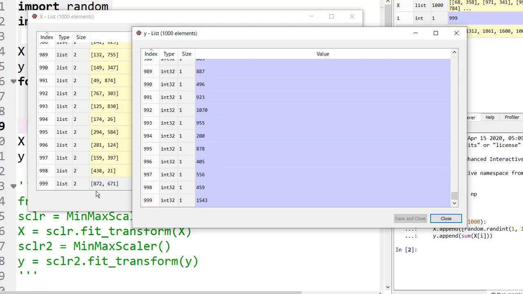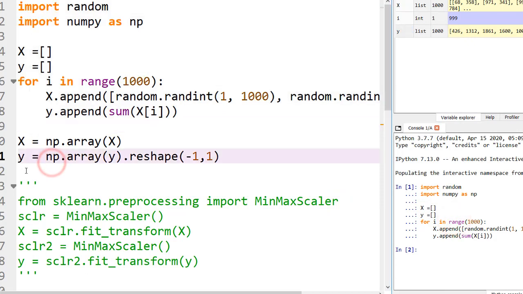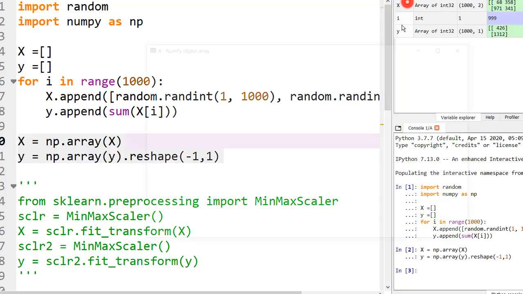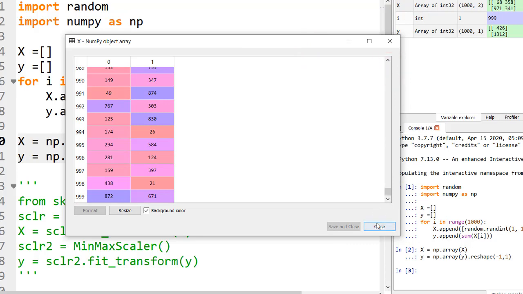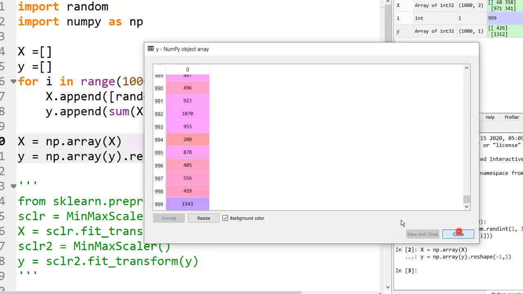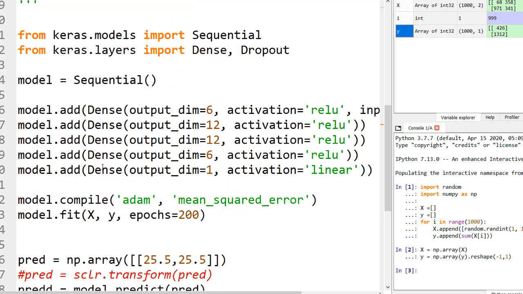What would be the answer? 2 plus 1 is 3, and 7 plus 7 is 14, and so on. Okay, this is right. So now is the time to convert them to an array. We will do it by np.array, and if we run this line, it will convert to an array, and here we are with the result. After this, our data is ready to fit in the artificial neural network.